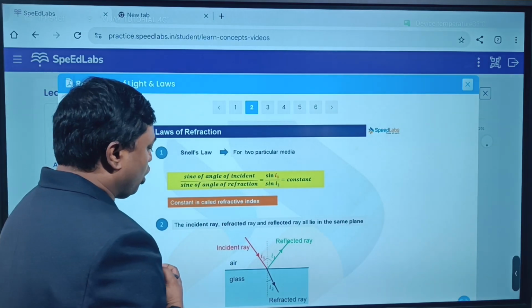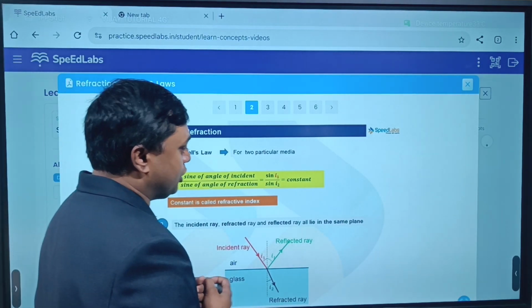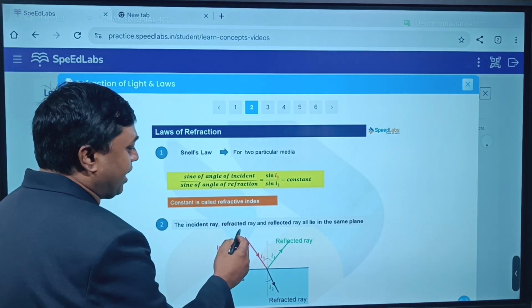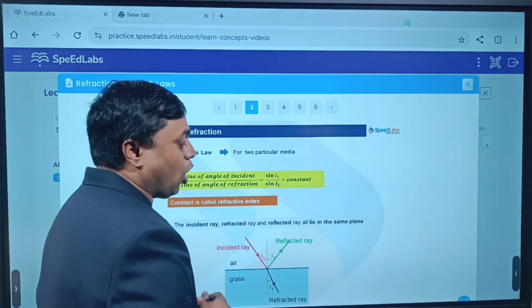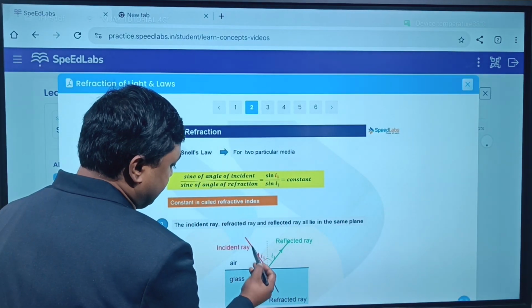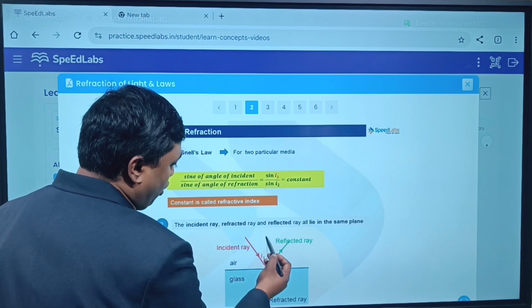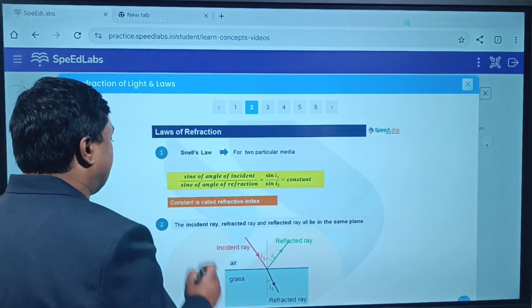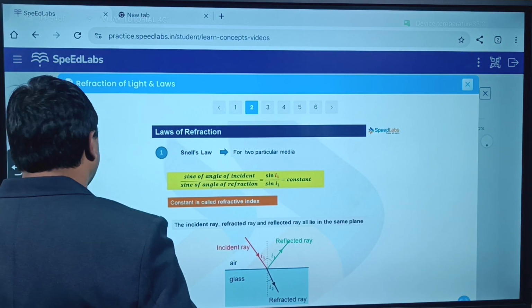Next, we have two laws of refraction. What is the first law? The incident ray, the refracted ray, and the normal all lie on the same plane at the point of incidence. Here, this is the incident ray, this is the refracted ray, and the normal, all lie in the same plane. And the second law is also called Snell's law.